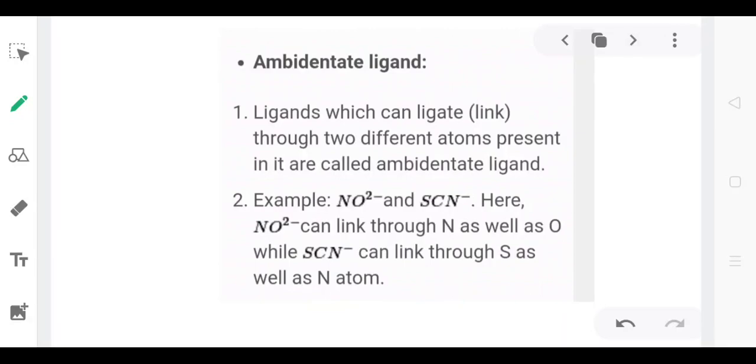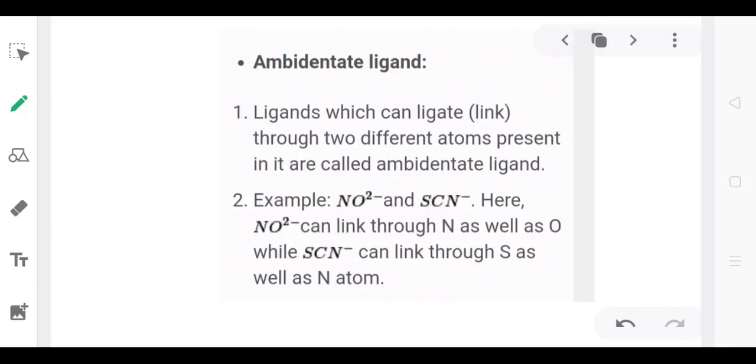Next is ambidentate ligand. Ambidentate ligands are those ligands in which the same ligand can attach to the central metal atom through more than one site. That is, a ligand which can ligate through two different atoms present in it is called an ambidentate ligand. For example, NO2-. This ligand can attach to the central metal atom through nitrogen and through oxygen as well.